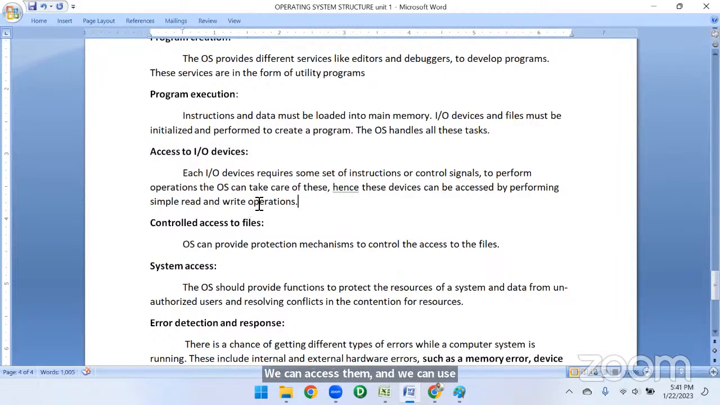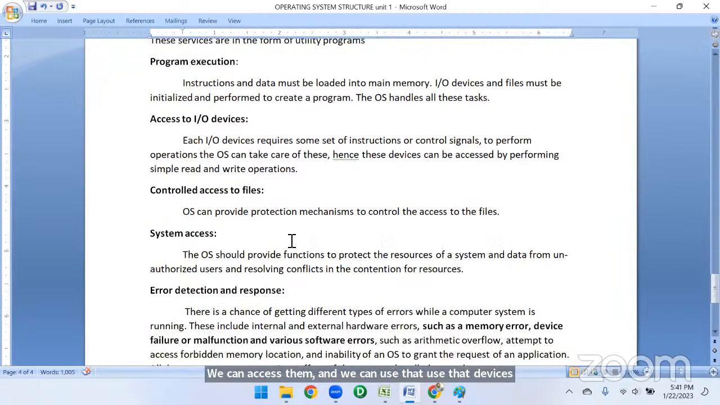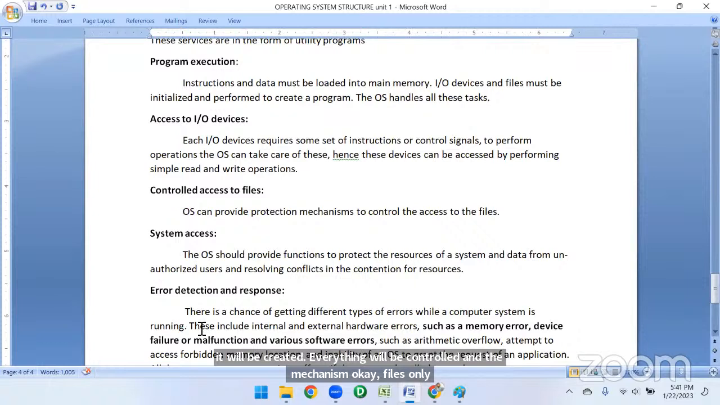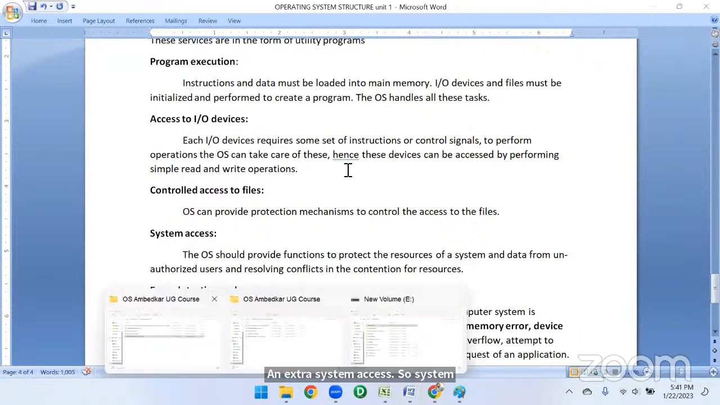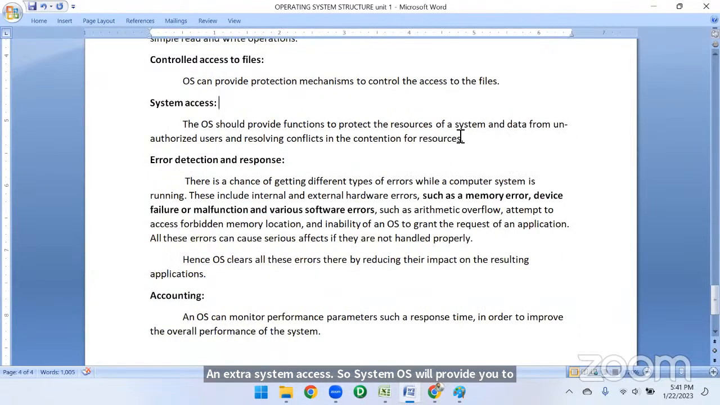Yeah, next, controlled access to files. So file management, I said at the beginning, everything will be shown to you as files only, right? Everything will be created and controlled in the mechanism of files only. Whatever we see, we call them files, right? Next, system access. The OS will provide functions to protect the resources of a system and data from unauthorized users. Okay, so that not just anyone can use it,